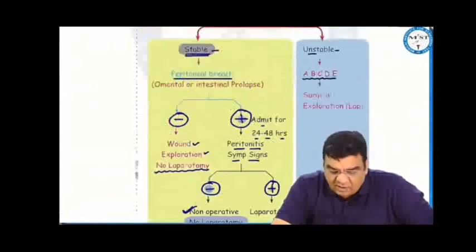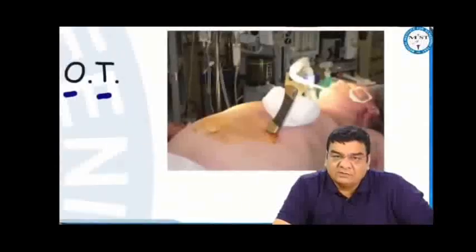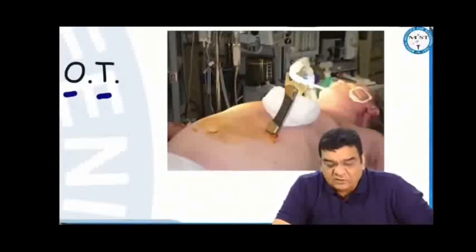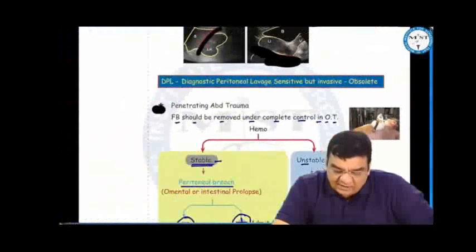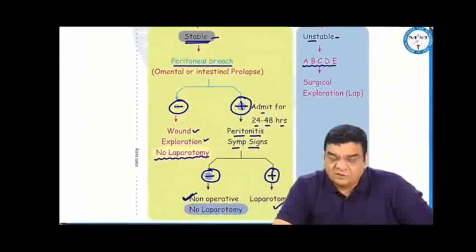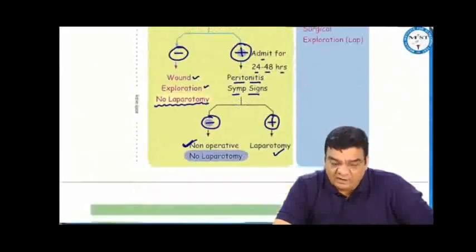otherwise laparotomy will not be required in these patients. However, in penetrating abdominal traumas, if the patient is hemodynamically unstable, that means there is a serious vascular injury inside. So you first do the basic resuscitation to save the life, the same ABCDE, and then you take this patient for exploration to apply direct pressure at the bleeding site, take control of the bleed, and save the life of this patient.